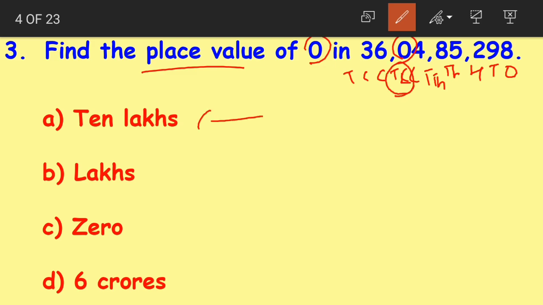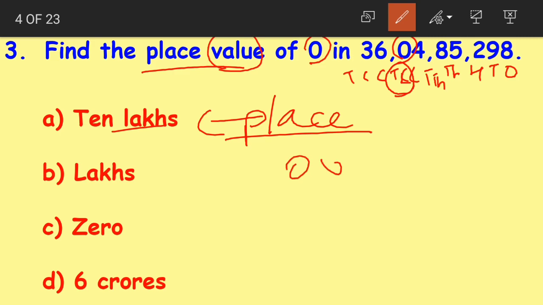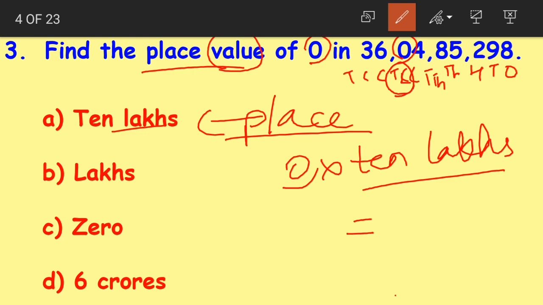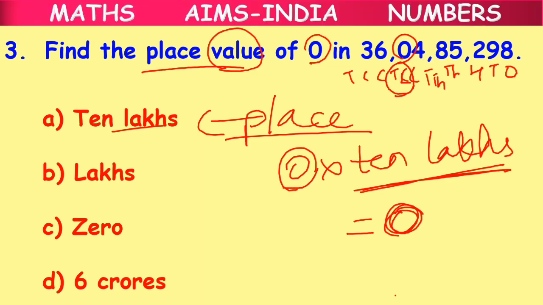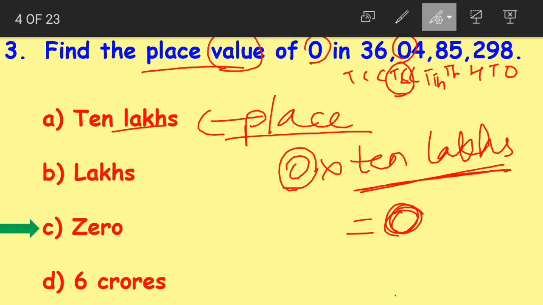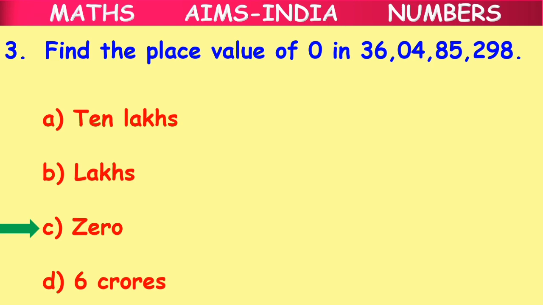So you might say that the place value is 10 lakhs. But no, that is the place where 0 is, the 10 lakhs place. But when it comes to the place value, 0 into 10 lakhs. How do we find out the place value, children? 0 into 10 lakhs. Now 0 into anything gives us 0 only. 0 into any number gives us 0 only. So we can simply say that the place value of 0 is 0 into 10 lakhs, which becomes 0 only.